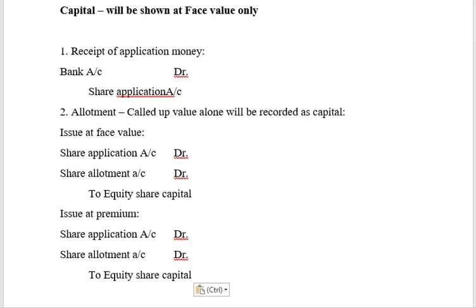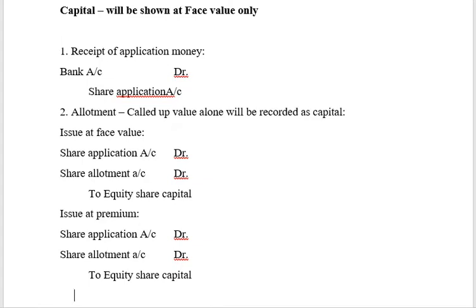Now, like I told you, equity share capital has to be represented only to the extent of the face value of the shares. That 5 rupees extra that you are going to collect at the time of allotment is not equity capital. It is apart from capital, or it is in addition to capital.